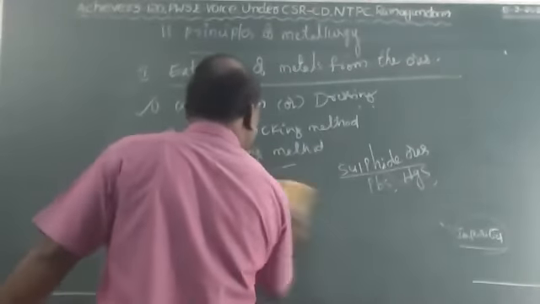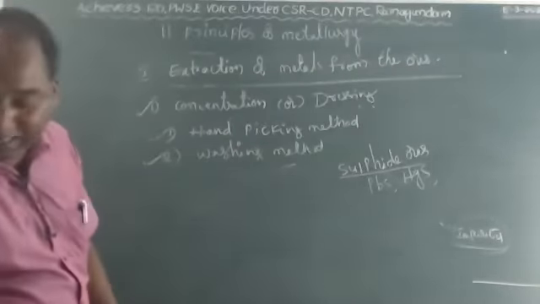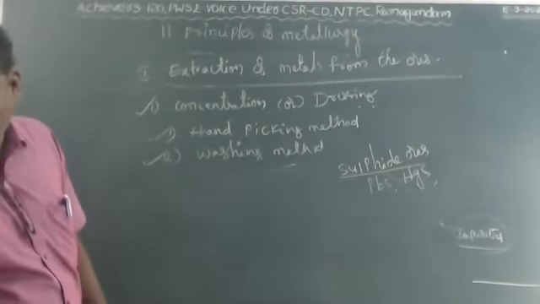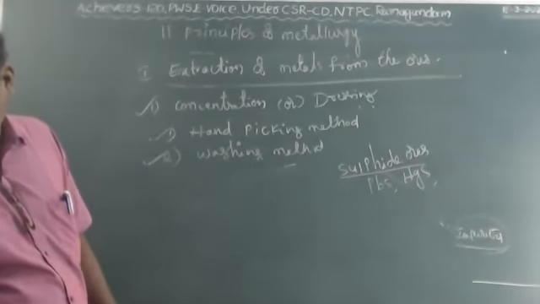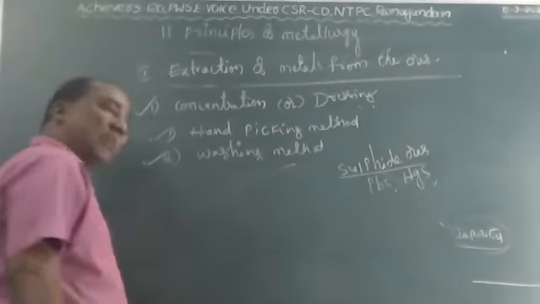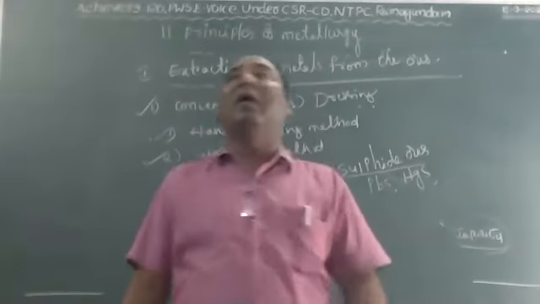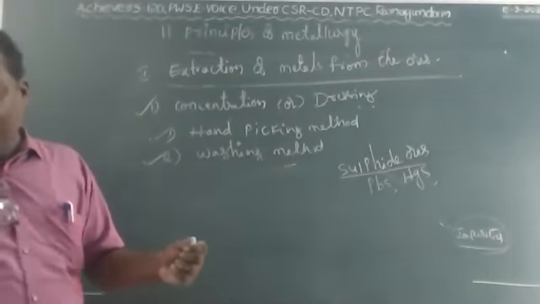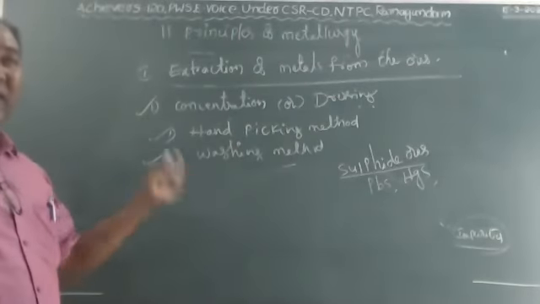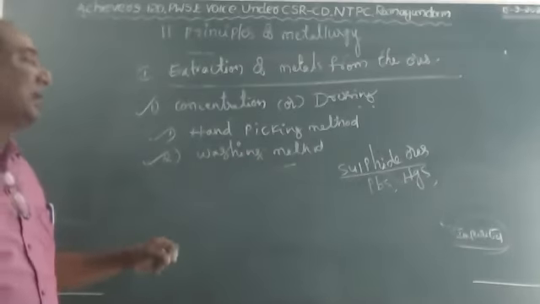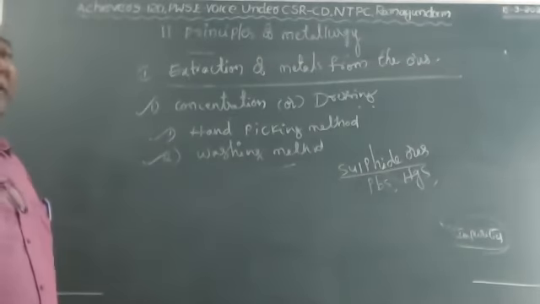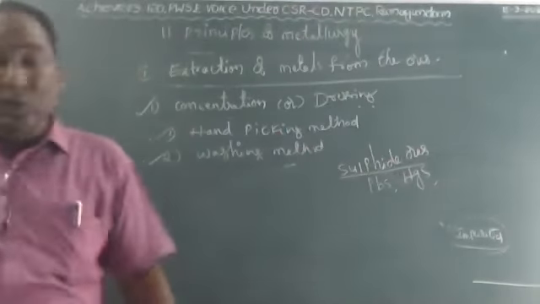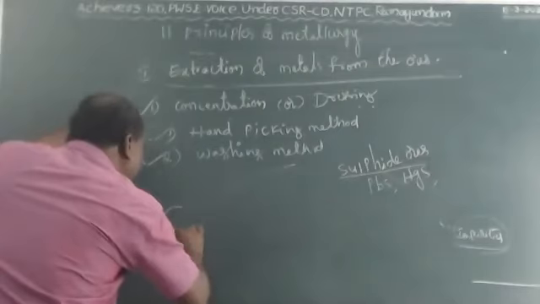And next one is magnetic separation. In the magnetic separation, if the ore has impurities, one of them is a magnetic substance and another one is a non-magnetic substance. So for that we have to use two wheels.